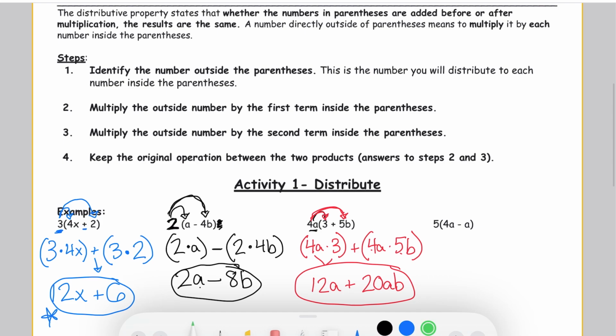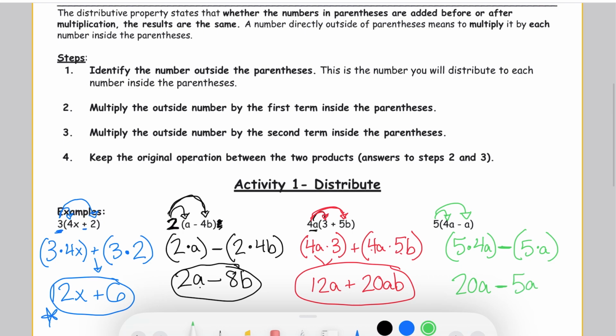And then this last one, I'm multiplying 5 times both of the parts. So I'm going to multiply 5 times 4a. And then I'm going to subtract, because there's a subtraction sign, 5 times a. So 5 times 4 is 20, so 5 times 4a is 20a. I keep the subtraction sign, and 5 times a is 5a.